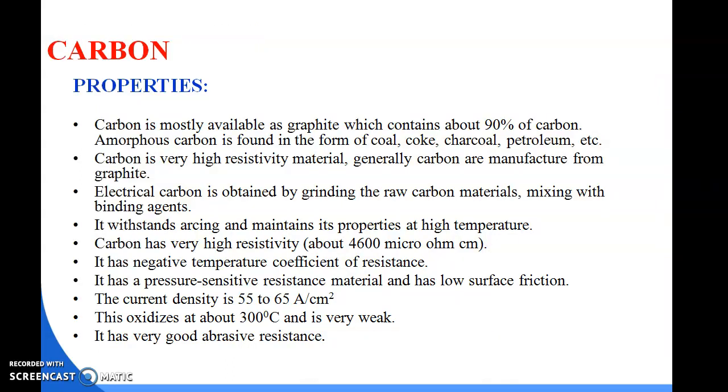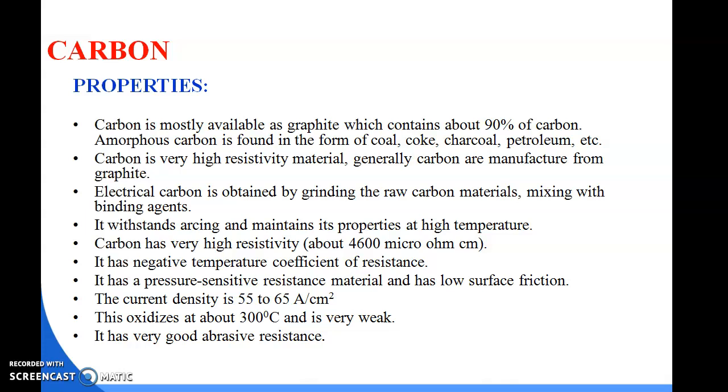Next, carbon. What is carbon? Carbon is mostly available in graphite, which contains about 90% carbon. Amorphous carbon is found from coal, coke, charcoal, petroleum, etc. Carbon is a very highly sensitive material. Generally, carbon is manufactured from graphite.